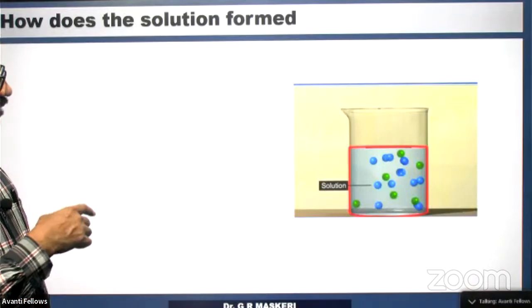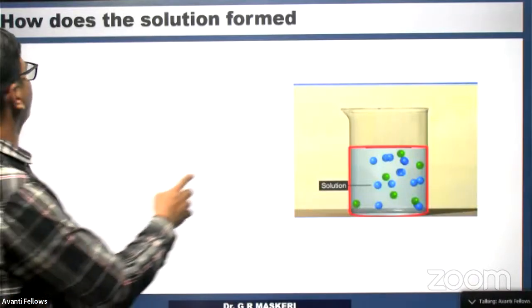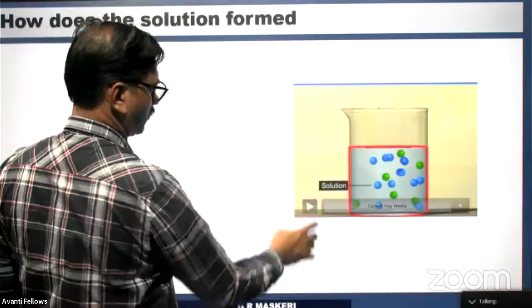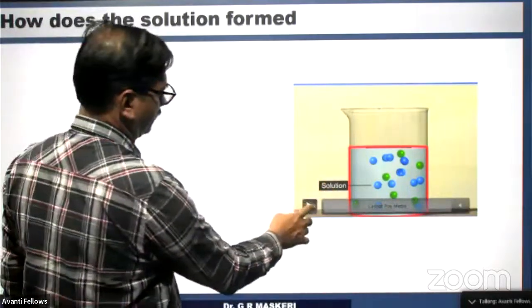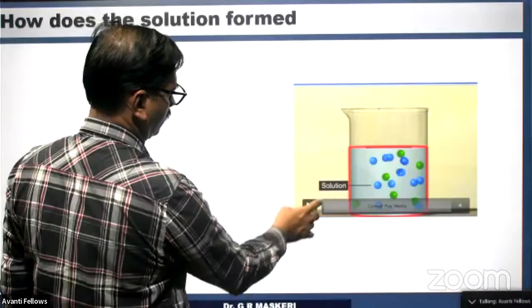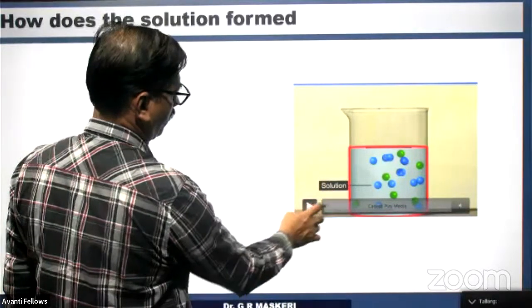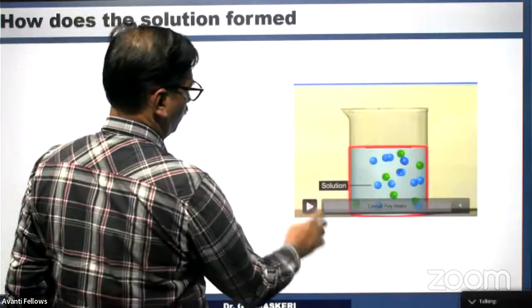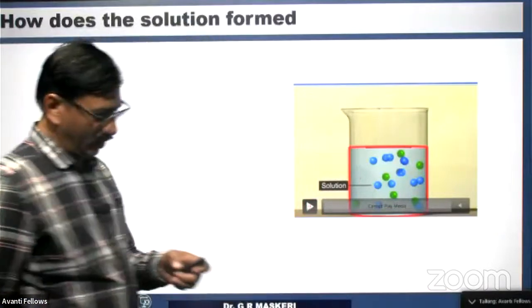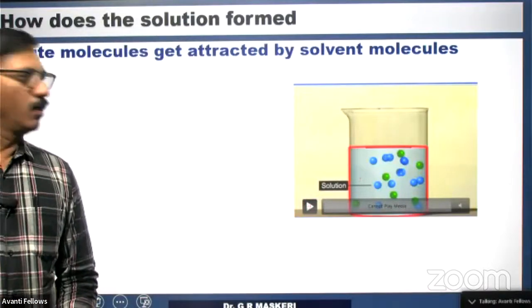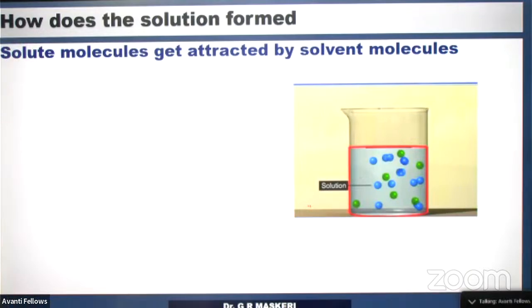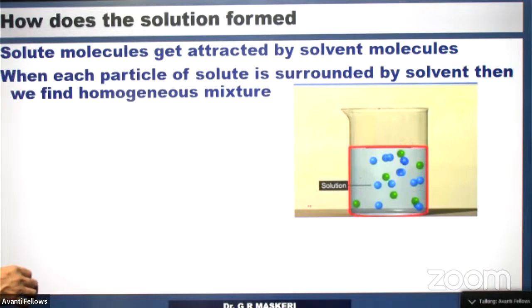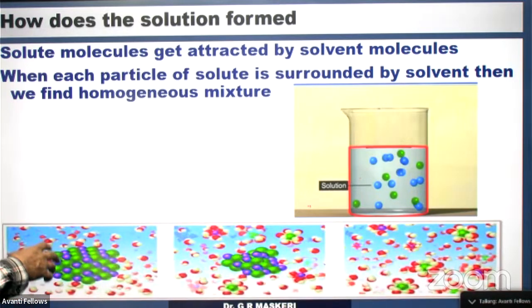How does it undergo uniform mixing? Let us see through this video. Okay, it can't play this media. Okay, right. Solute molecules get attracted by the solvent molecules, and when each particle of a solute is surrounded by solvent molecules, we find a homogeneous mixture like this.